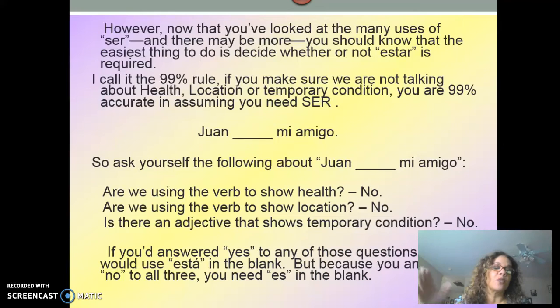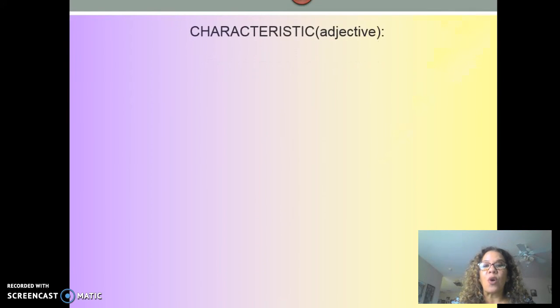Because it's a third person, you go back to your chart of the conjugations that I had at the beginning, and you go like, okay, Juan is a third person, that would be him. So that would be Juan es mi amigo. Okay? So, awesome.